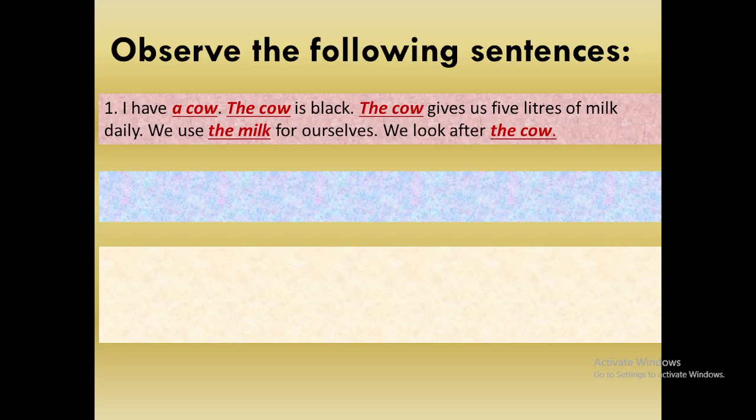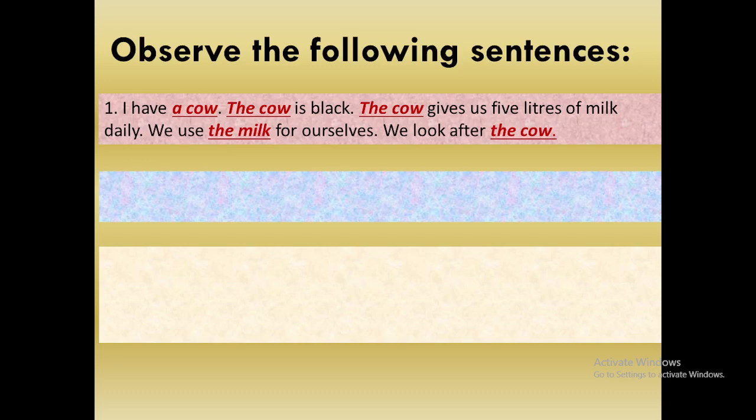5 liters of milk, but there is an introduction of a new noun, that is milk. Since milk is an uncountable noun, there is no use of the indefinite article a or an. But in the next sentence, we have used the article the, because the noun milk is not new in the sentence. It's a repeated use of the noun. So here we must put an article, and we have put the definite article the. In the last sentence, again the noun is repeated, so we look after the cow.